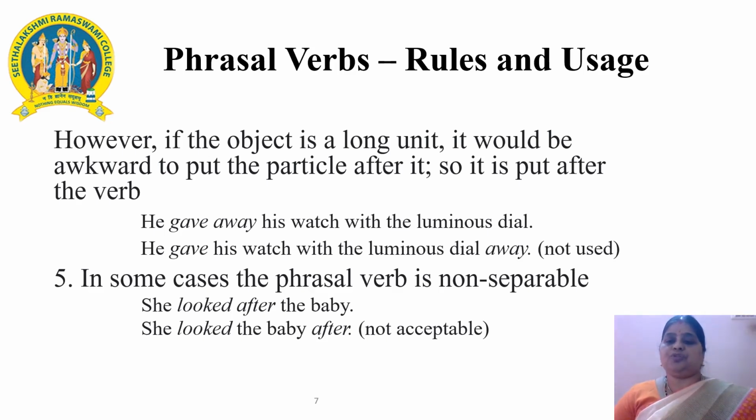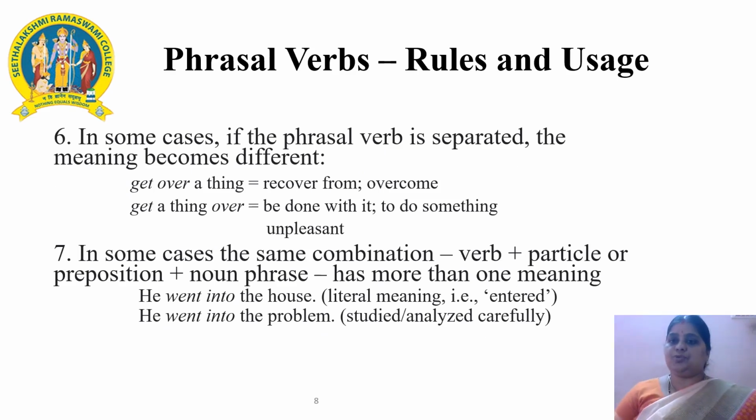Now moving on to the fifth rule. In some cases, the phrasal verb is non-separable, as given in the following example. She looked after the baby is an acceptable form, whereas she looked the baby after is not generally used or accepted. The next rule, the sixth one, states that in some cases, if the phrasal verb is separated, the meaning may differ.